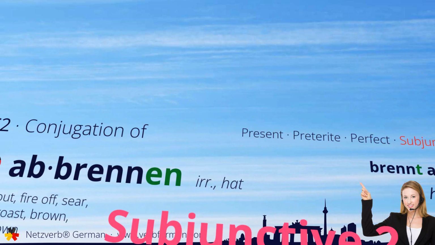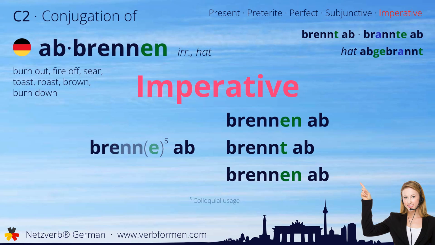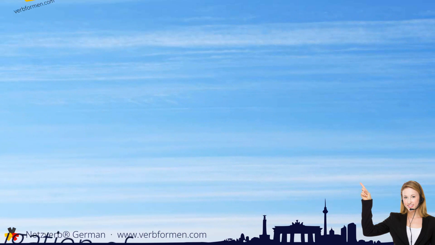And finally, we'll cover the imperative. Brenne ab du. Brennen ab wir. Brennt ab ihr. Brennen ab sie. That was our today's learning video about the verb abbrennen.